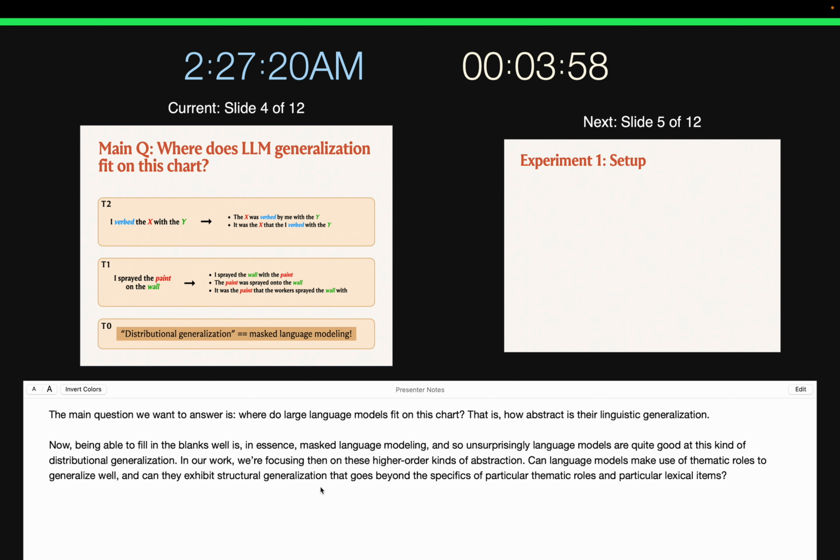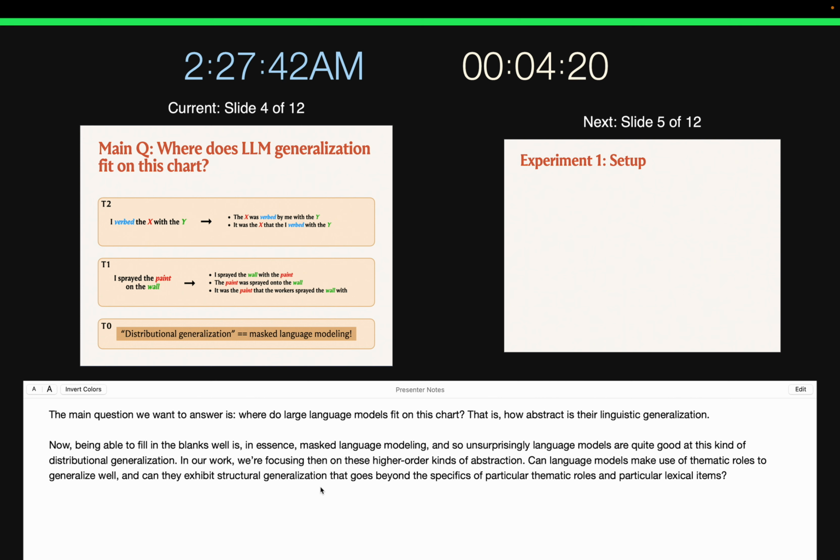Now, the main question for our work is trying to understand where large language model generalization fits on this chart. That is, how abstract is their linguistic generalization? Now, being able to fill in the blanks well is basically what masked language modeling is. And so, unsurprisingly, language models are quite good at this kind of distributional generalization.